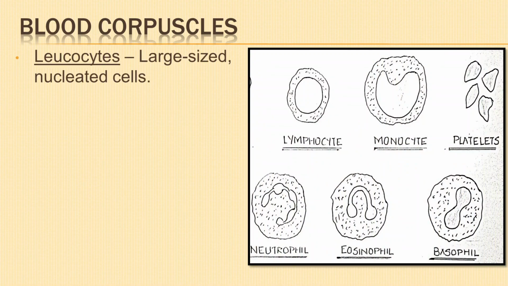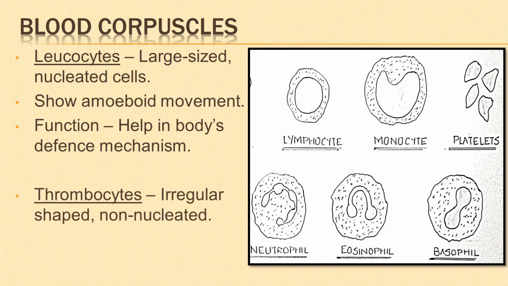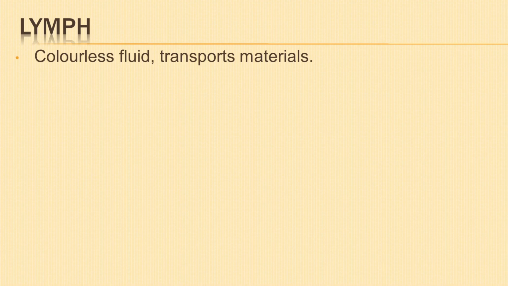Leukocytes or WBC are large-sized nucleated cells. They are capable of amoeboid movement and play an important role in the body's defense mechanism. Blood platelets or thrombocytes are irregular shaped, non-nucleated. They play a major role in blood clotting. Let us learn about lymph. Lymph is a colorless fluid. It transports materials between blood and tissue cells.